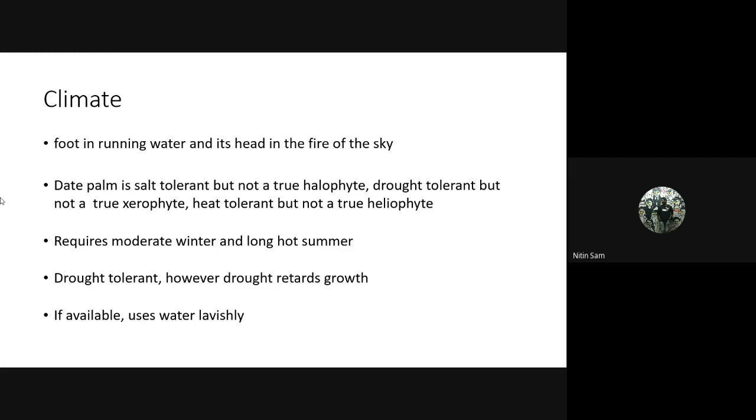Date palm is salt tolerant but not a true halophyte. Drought tolerant but not a true xerophyte. Heat tolerant but not a true heliophyte. It requires moderate winter and long summer for its cultivation. It is drought tolerant, but if there is too much drought, it retards the growth of the date palm. If available, it uses water very lavishly. That is why, as I mentioned, foot in running water.